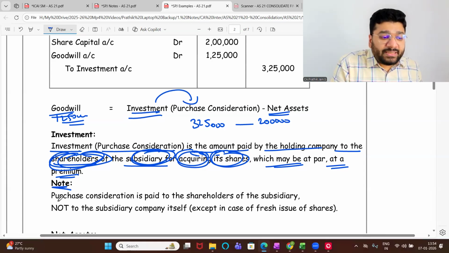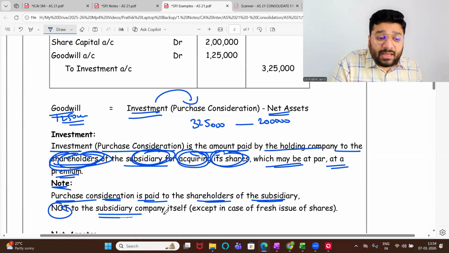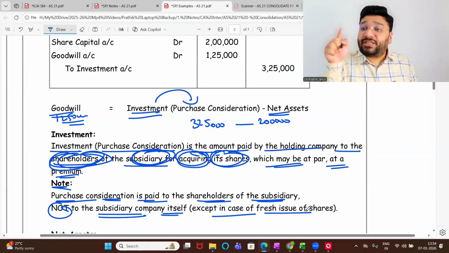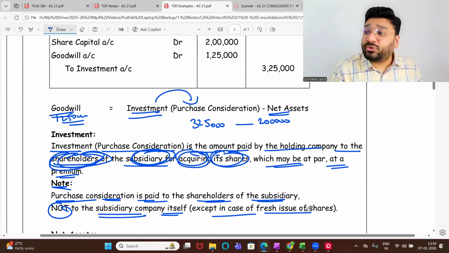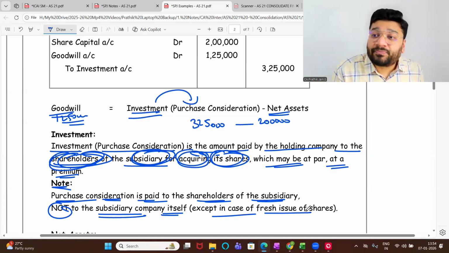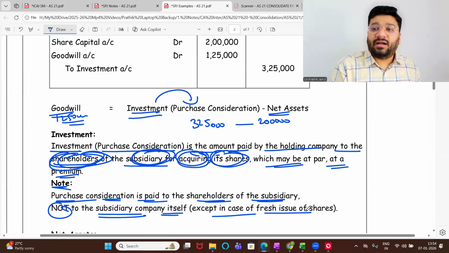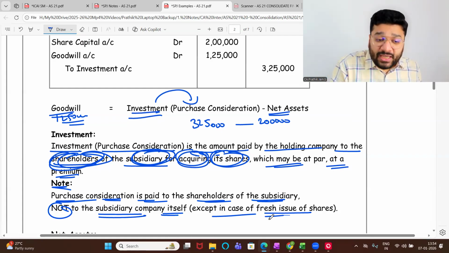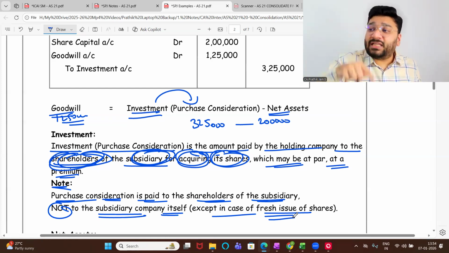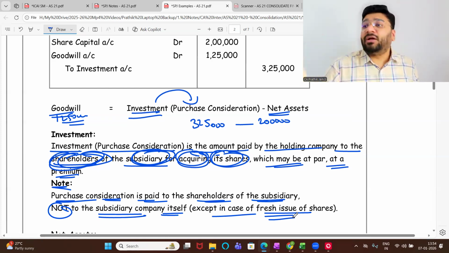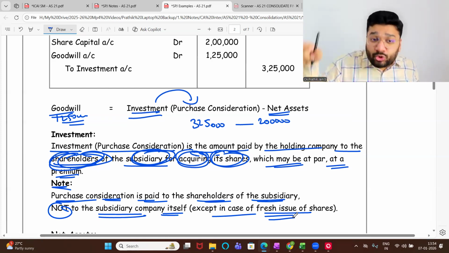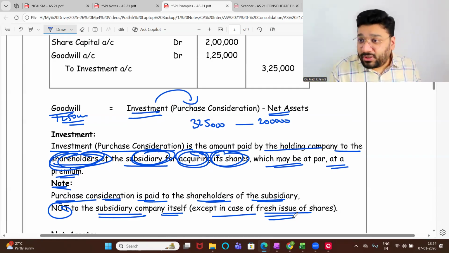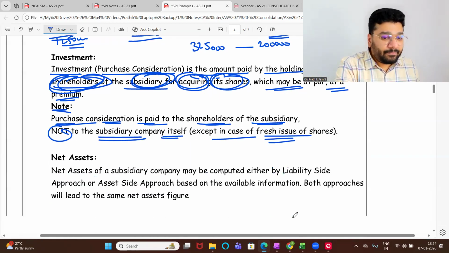Note, purchase consideration is paid to the shareholder of the subsidiary company and not to the subsidiary company itself, except in case of a fresh issue of shares. In a fresh issue of shares, the company is issuing the shares to the shareholder, and the money will go to the company. Unless mentioned that this is an issue of shares, we'll always consider that the share is being sold by the old shareholder to the new shareholder. In that case, the new shareholder is paying money to the old shareholders. Got it? Not got it.